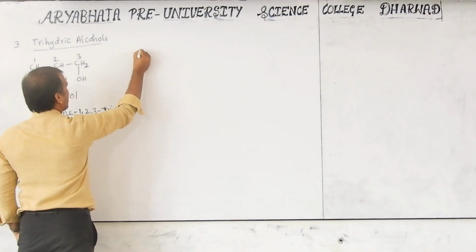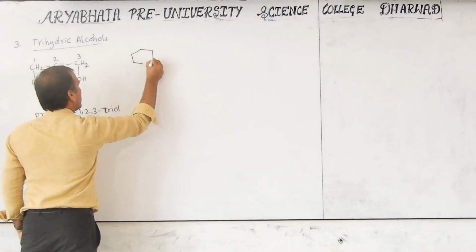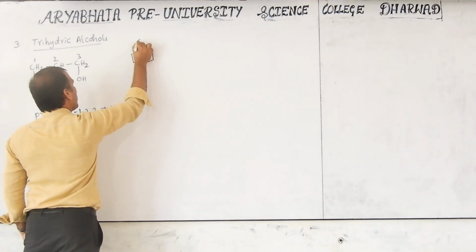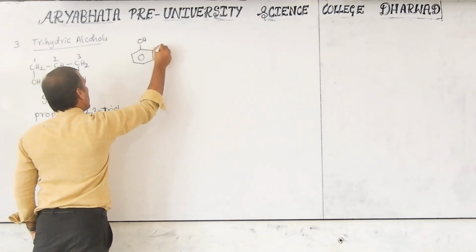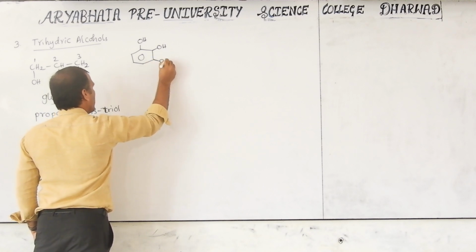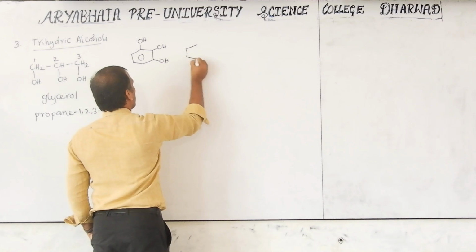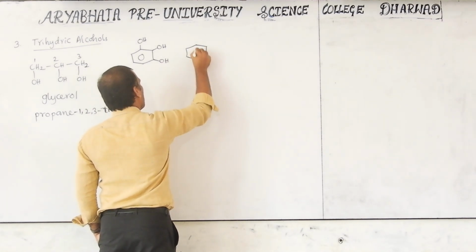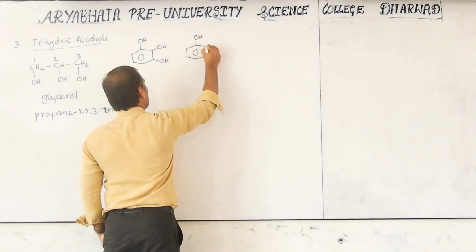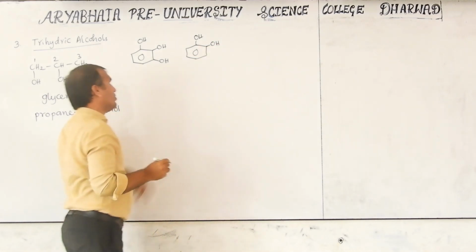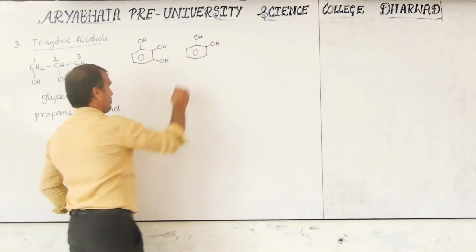Now considering the aromatic part. In the aromatic part, here OH. This is one of the possibilities. Second possibility: this OH we can shift to the fourth position.